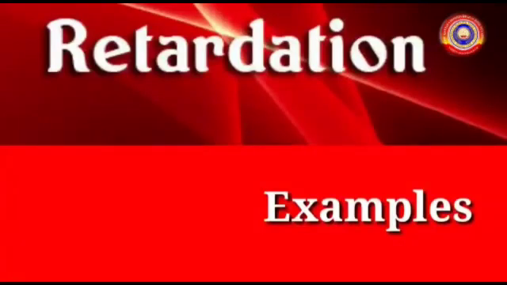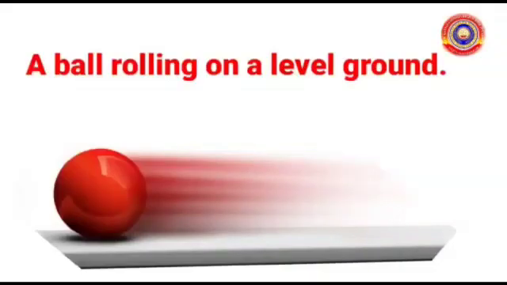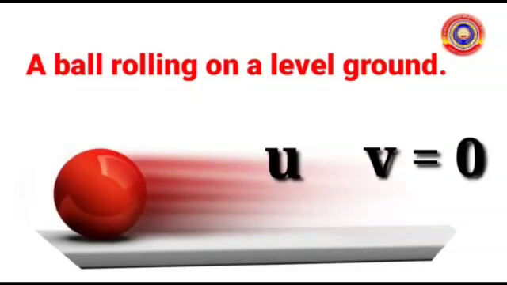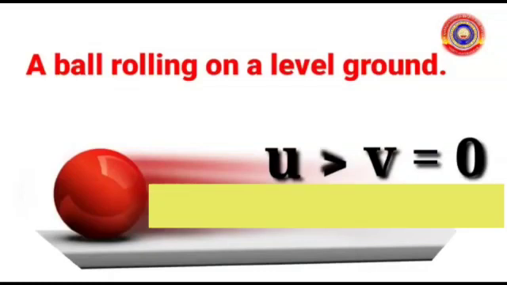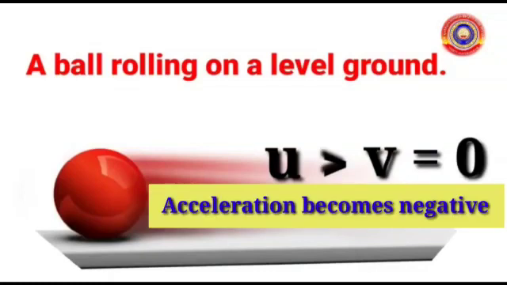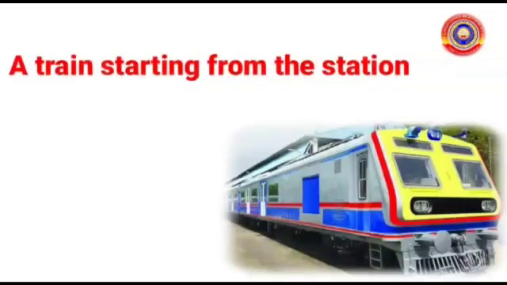Let's see some examples where retardation happens. A ball rolling on a level ground. As it is moving, it has initial velocity and it will roll over and move. It will stop after a while, so final velocity becomes 0. Here, final velocity is less than initial velocity, and when we find out the acceleration, it becomes negative. So here, retardation happens.